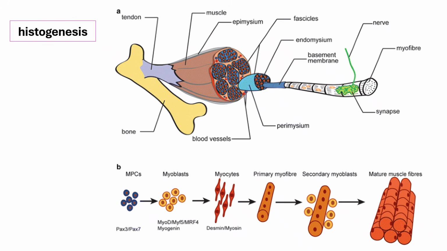Skeletal muscle is multinucleated because, during development, each muscle fiber or muscle cell is made up of multiple myoblasts and myocytes. Along the course of development, they fused into one single cell, thus forming a single cell with multiple nuclei.